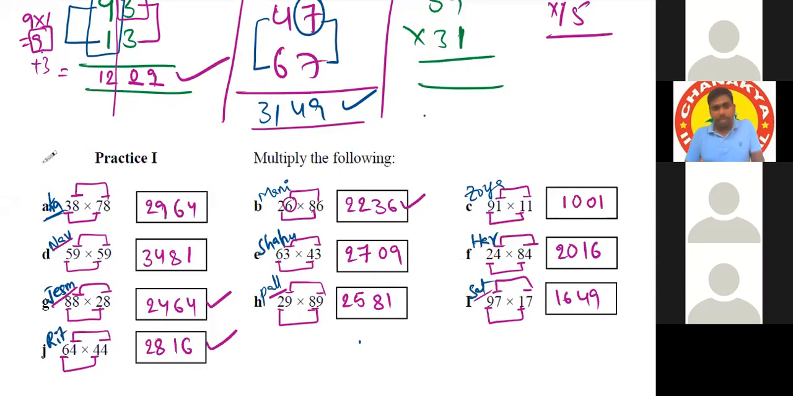So remember these two things, previous one and this one: units place adding to 10 and the tens place adding to 10. So let us move on to another type of multiplication, special multiplication.